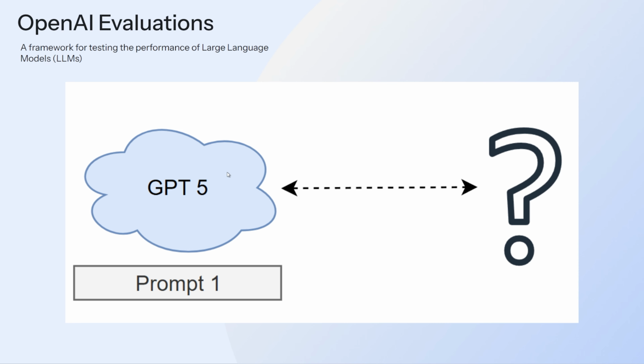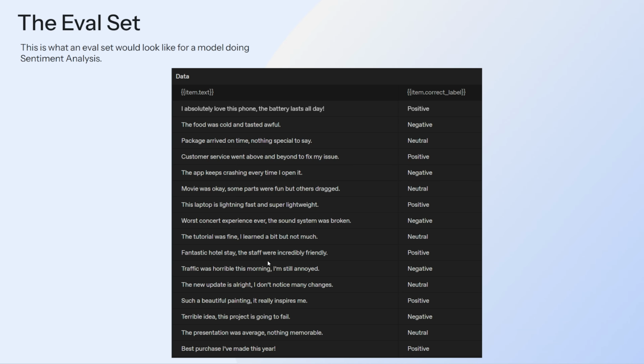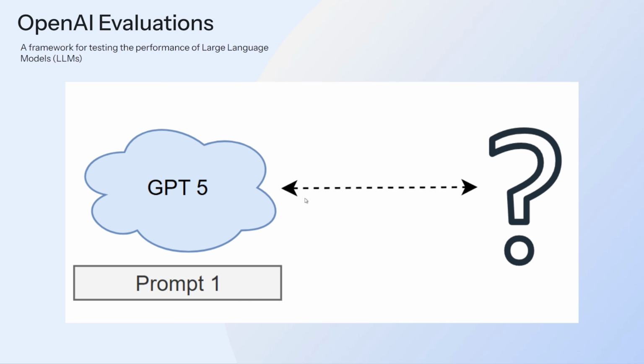So in this episode, in this video, I'll be showing you guys both approaches. We'll start with the platform website approach, and then we'll be jumping to the code to see how we can run evaluations through code. And we're going to be doing two examples. We're going to be doing first this example here, sentiment analysis, which is the most basic thing that we can do. And then when we do it programmatically, I'll be showing you guys how to evaluate a model that does multiple choice questions, okay? So I really hope this all makes sense so far.